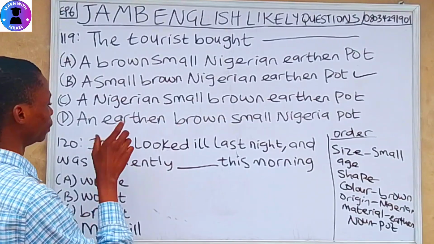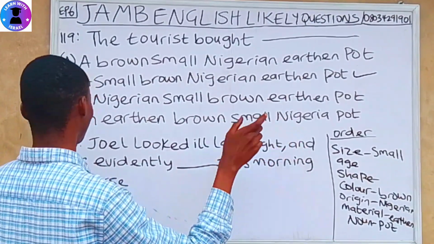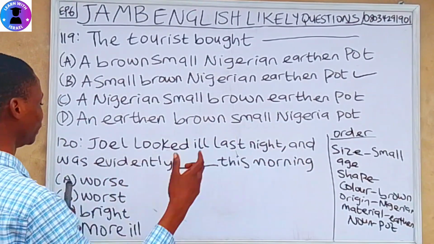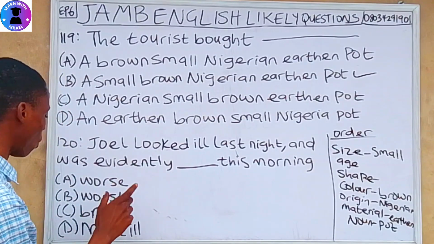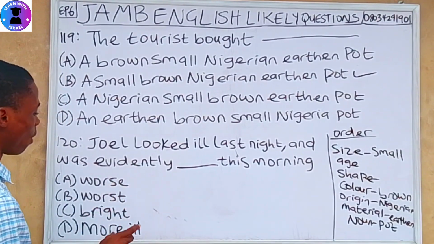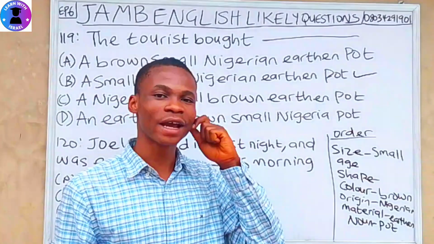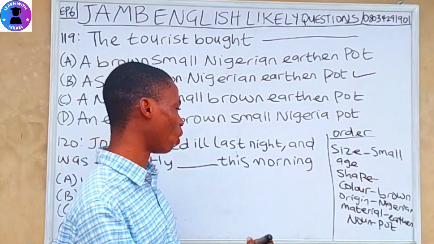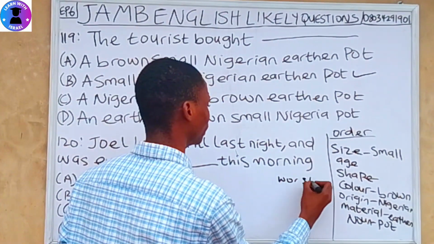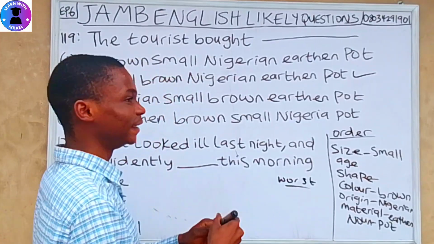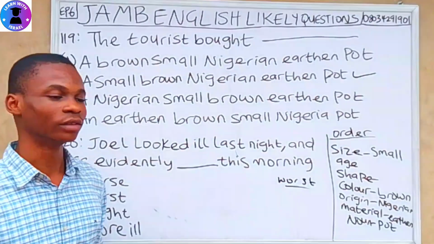Question 120. Joel looked ill last night and was evidently dash this morning. A, worse, B, worst, C, bright, D, more ill. So it is very wrong to use worst in a condition.